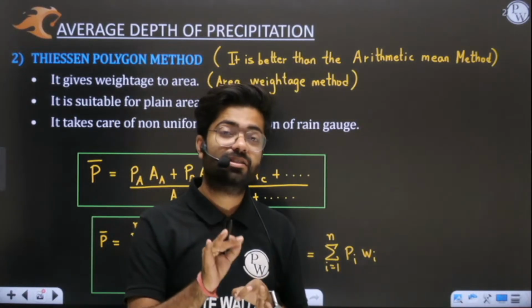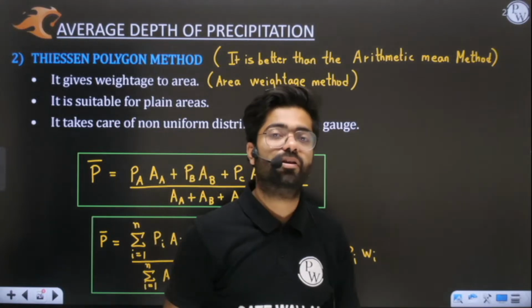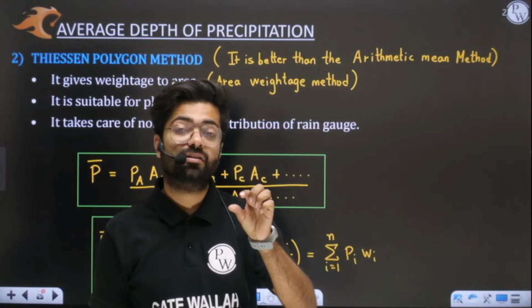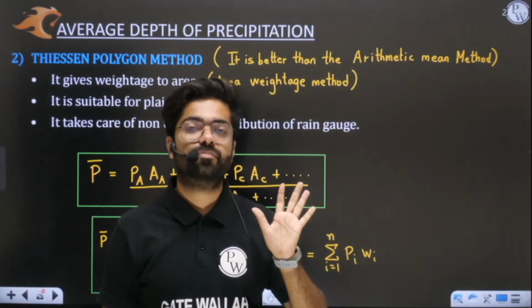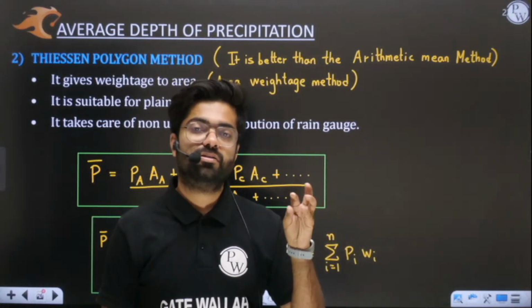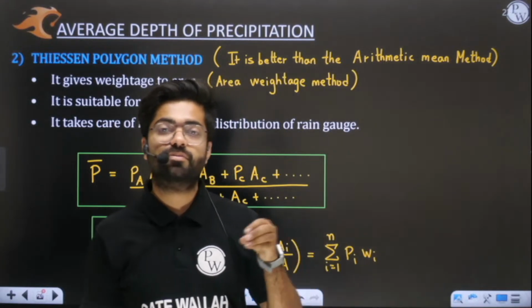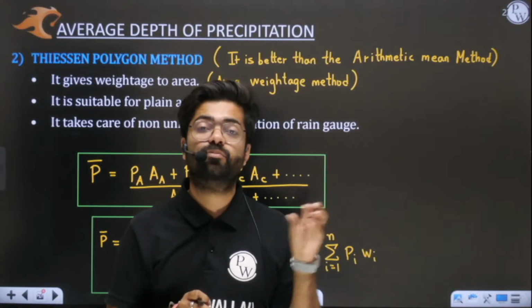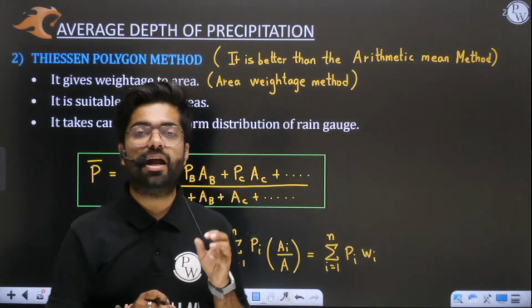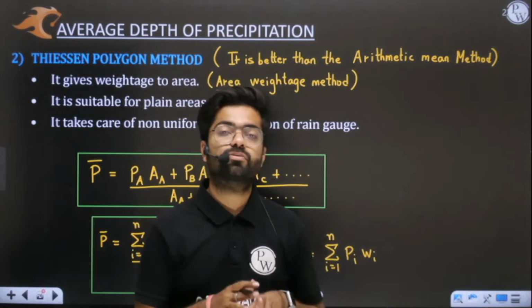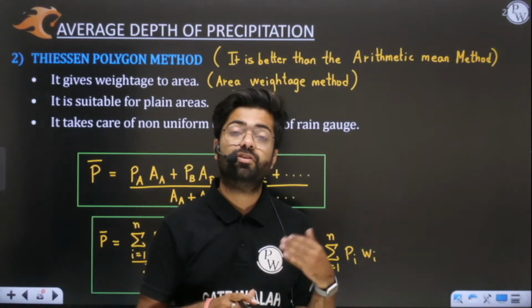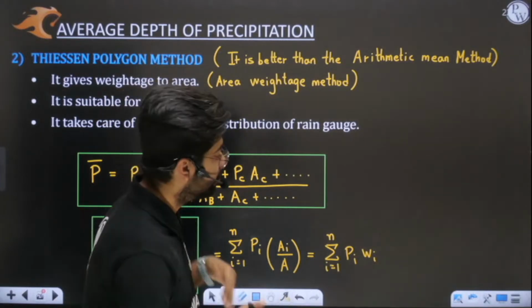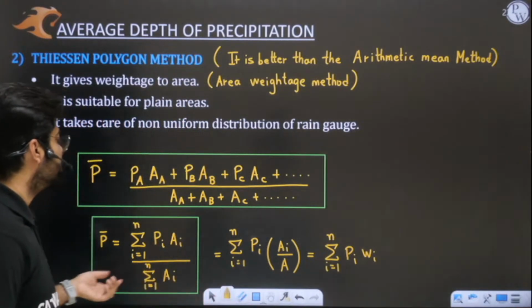Even if the rain gauges are not distributed properly, they will get their respective amount of area. If it is non-uniform, some stations will be very, very close to each other. If they are very close to each other, they will get less Thiessen polygon area correspondingly. And if they are uniformly distributed, all of them will get equal share of areas.